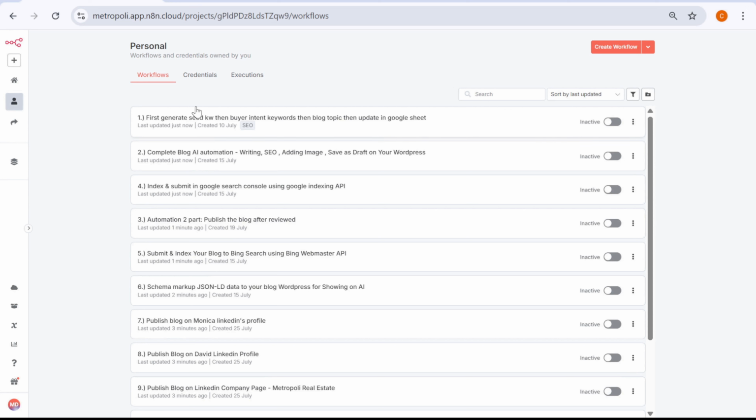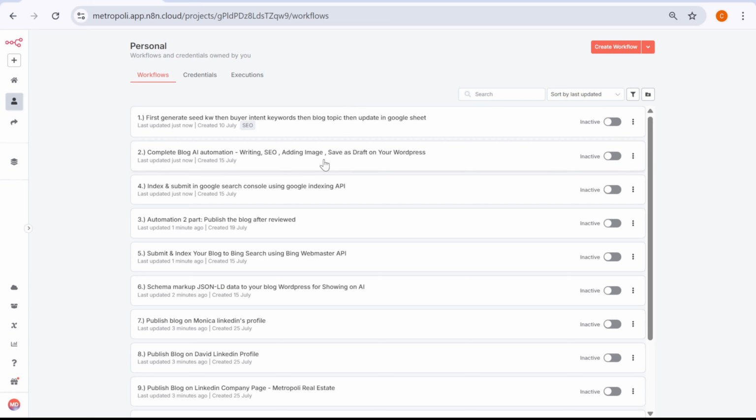The first automation is about generating the seed keyword, then the buyer intent keyword, then generating blog topics, and then updating them in Google Sheet. Why is it important? Because we need to publish one blog every day. If you are going to publish one blog every day, then we need keywords. We need at least one blog topic, one buyer intent keyword, and at least one seed keyword. That's why this first automation is important. So I have created this automation and it will update in Google Sheet.